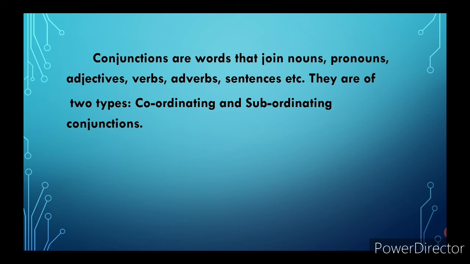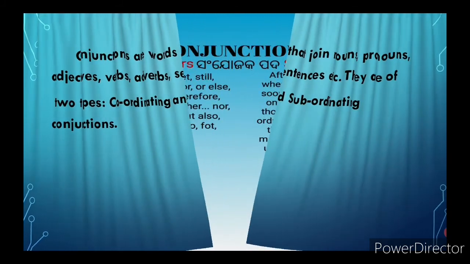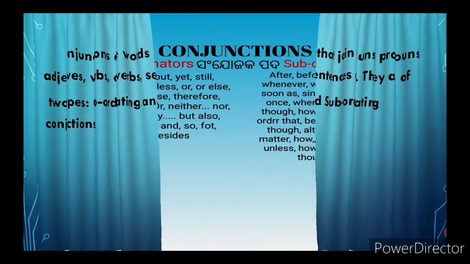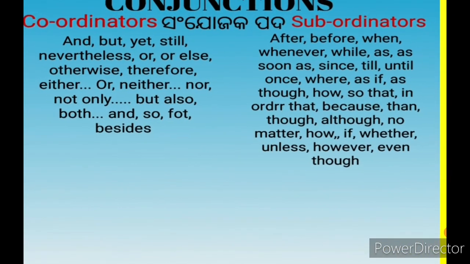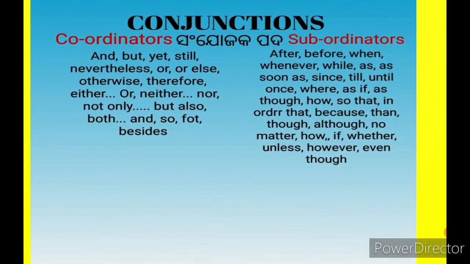They are of two types: coordinators and subordinators.